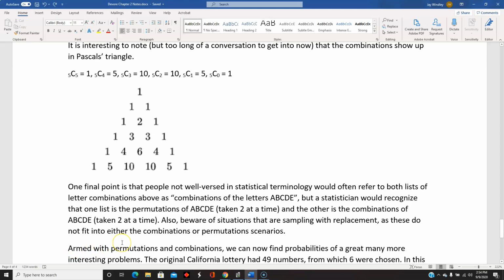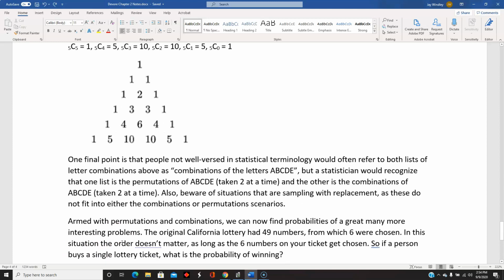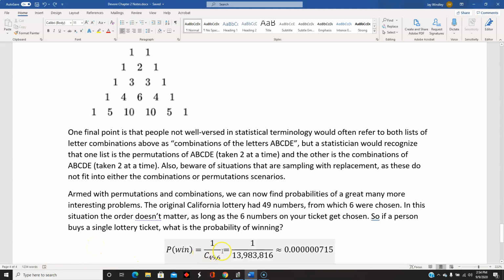So now that we know about permutations and combinations, we can find some probabilities of more interesting problems. For example, the original California lottery had 49 numbers, from which 6 were chosen. In this situation, the order does not matter as long as the 6 numbers that I picked on my lottery ticket are selected. It doesn't matter if they're selected in order or not. So, if a person buys a single lottery ticket, what is the probability of winning? Well, there's only one way the numbers can be chosen that matches this person's ticket.